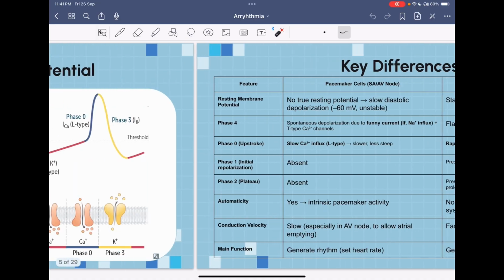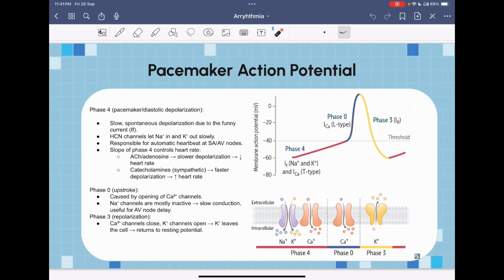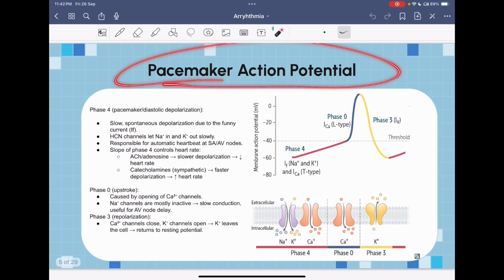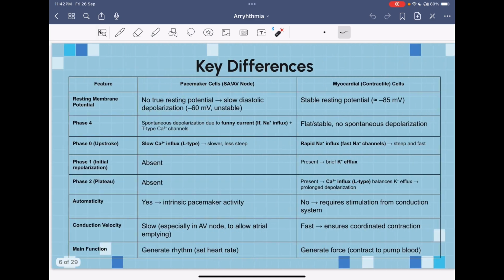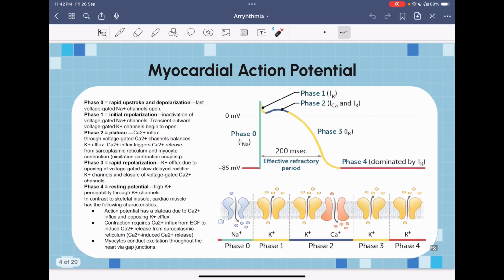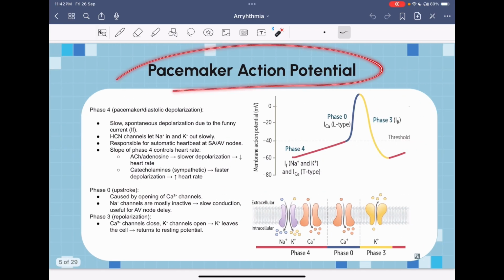If we look at the pacemaker action potential, the cells are continuously depolarizing. They have automaticity, intrinsic pacemaker activity, while the myocardial action potential does not. It mainly requires stimulation from the conduction system. The pacemaker action potential is spontaneous and does not require any external stimulation, while the myocardial action potential depends on the pacemaker action potential. For the myocardial action potential to occur, there must be a pacemaker action potential.